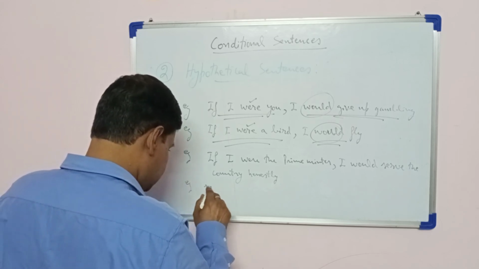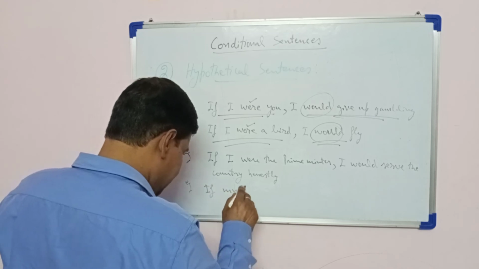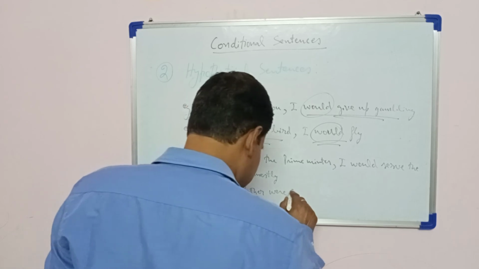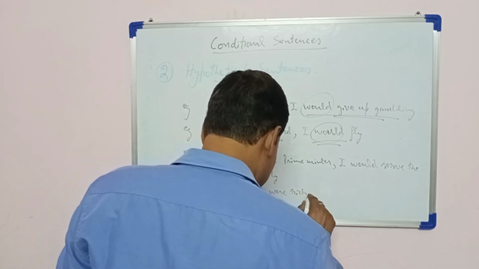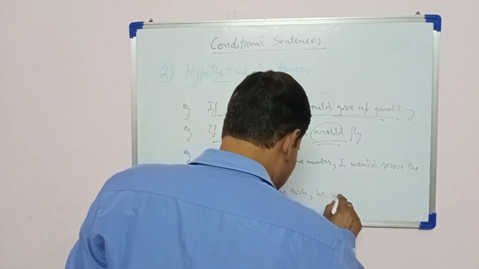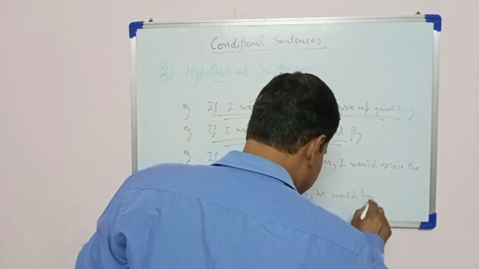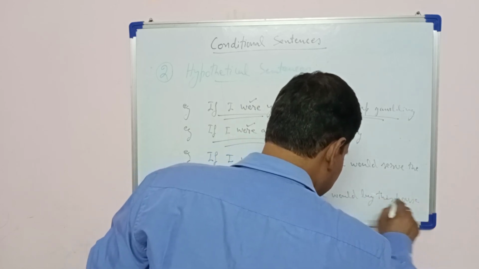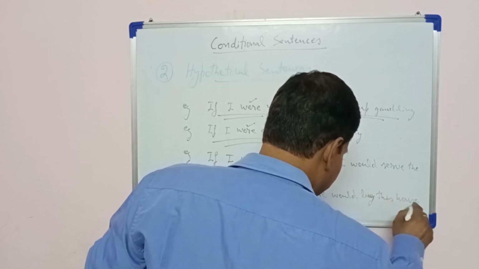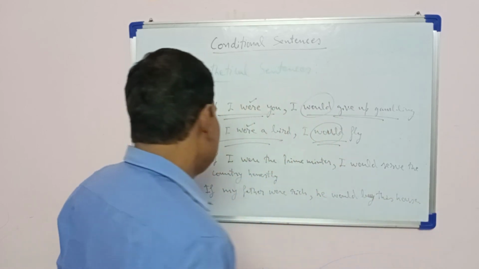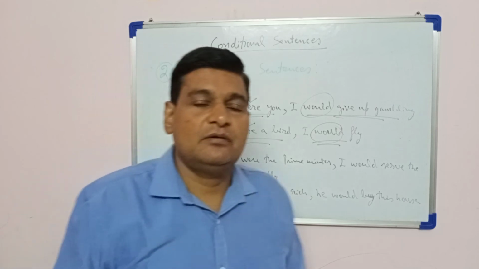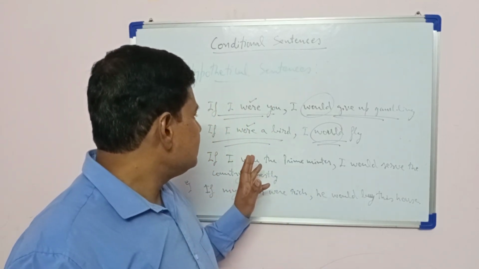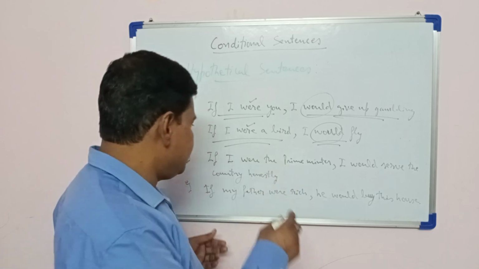If my father were rich, he would buy this house. So here you can easily understand what hypothetical sentences are. Everything is crystal clear here.